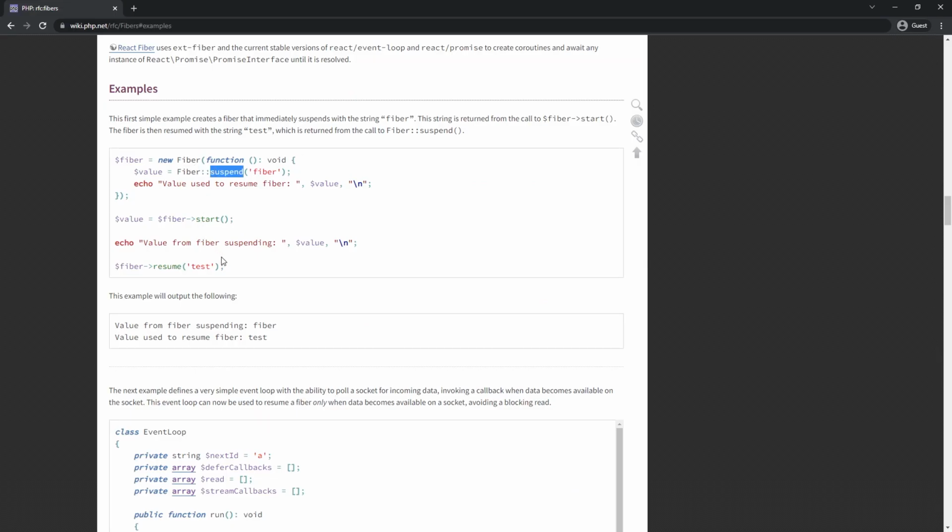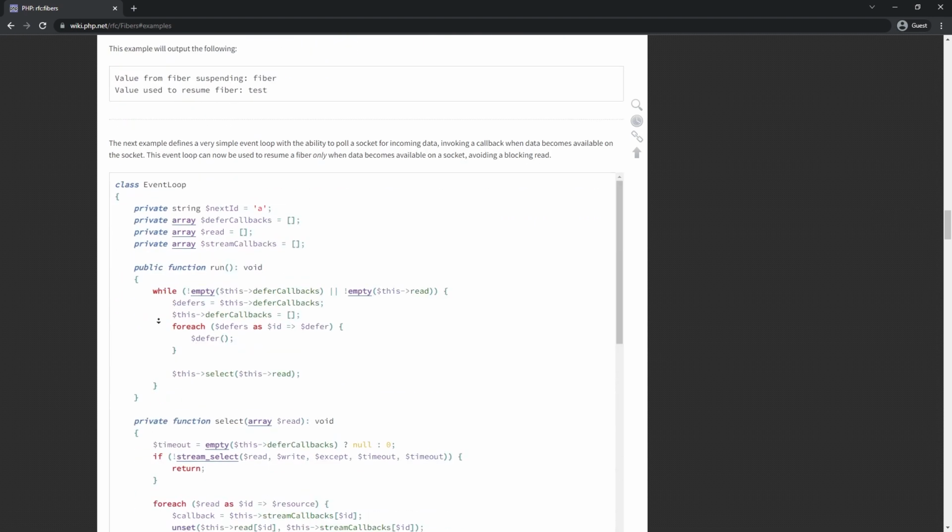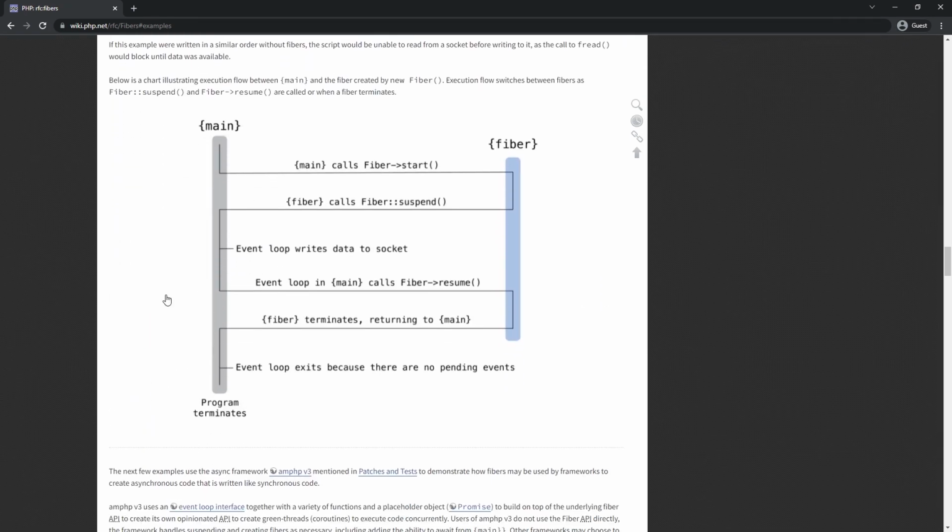It's something like a lightweight thread of execution. The code block within the fiber can execute and suspend, can return any data back to the main program, and resume later from somewhere else. Also, the main program can resume the fiber from the point it was suspended by injecting a value.